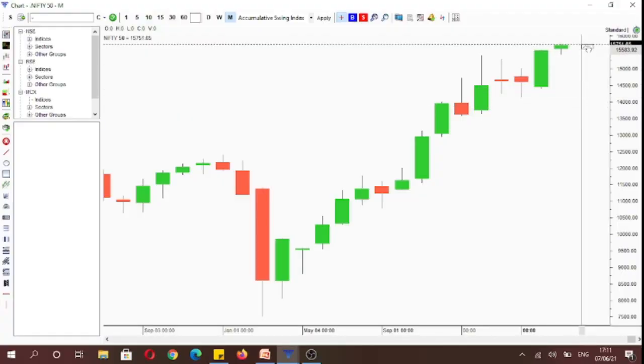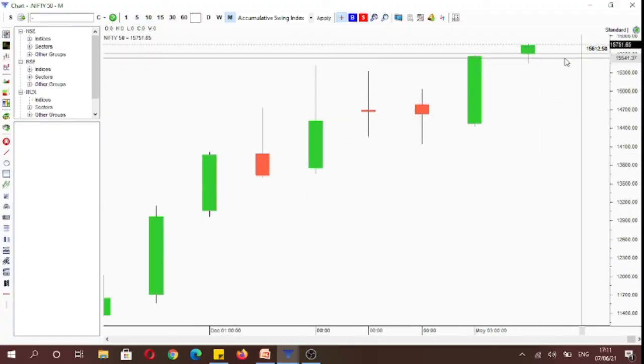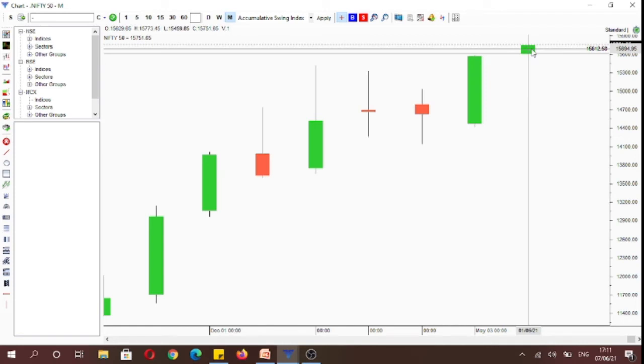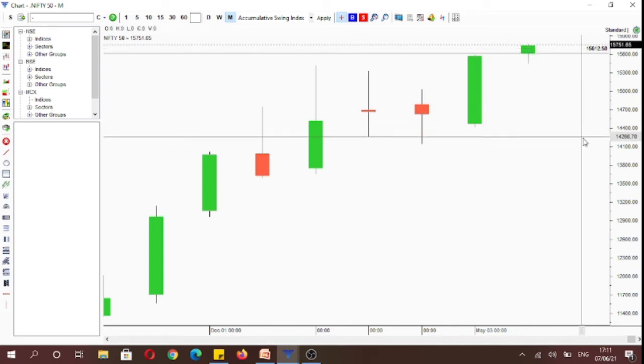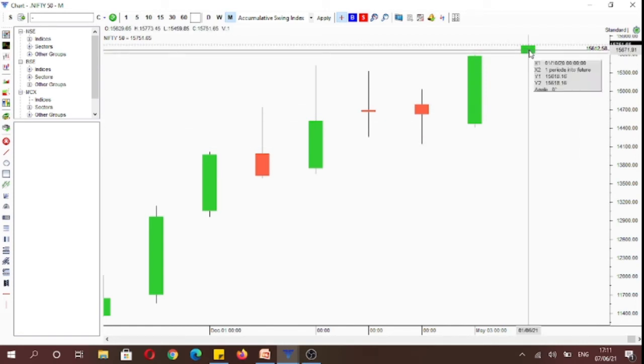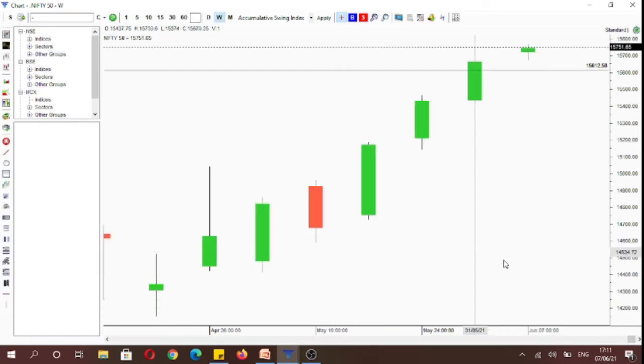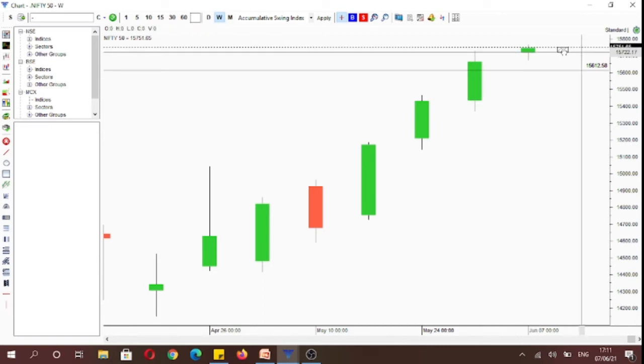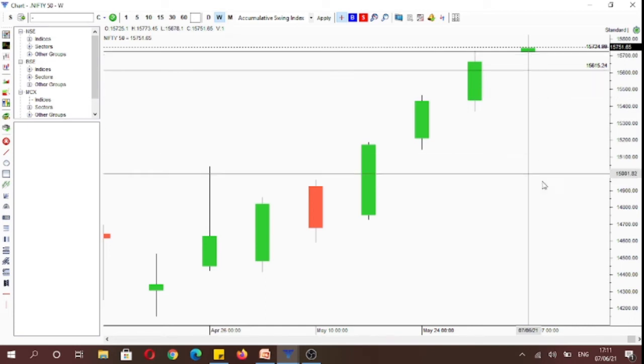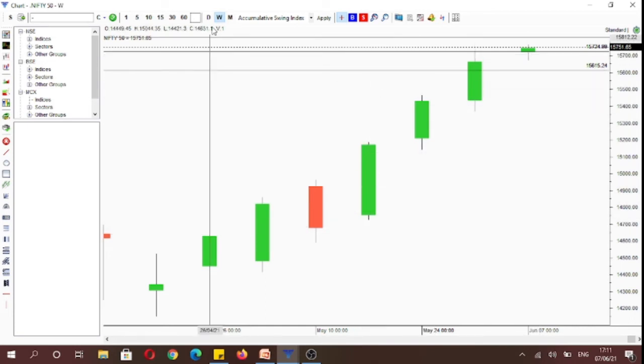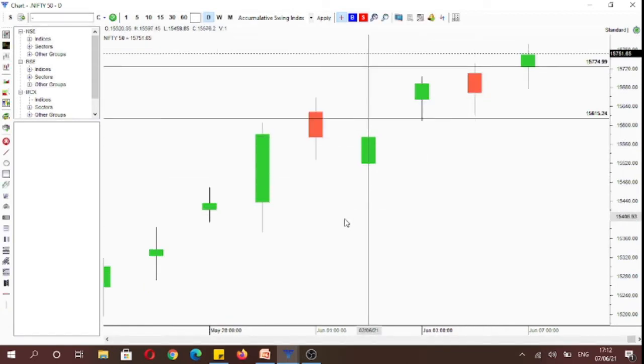If we analyze the index on multiple time frames, you will see that on the monthly time frame, the market is under control of buyers as it is trading above the monthly open, which is 15,629 levels. And today was the start of a new week. So today's weekly candle as well as the daily candle are going to be the same. So above 15,725, which was today's open, the market was under control of buyers on the weekly time frame as well as the daily time frame.